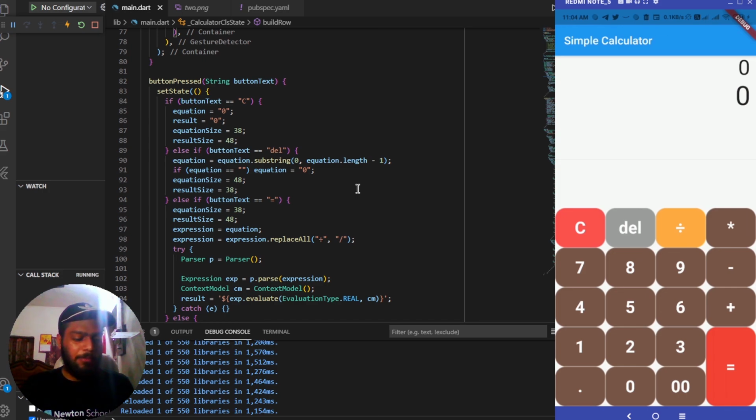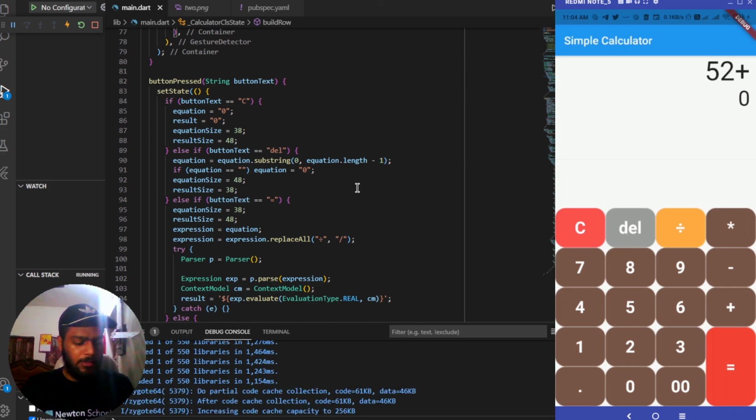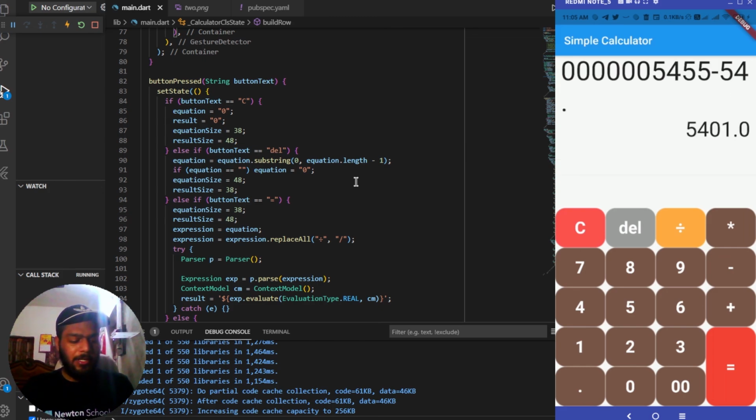So now let's try and perform some of the operations inside this. So 52 plus 65, and you can see that it is working. And when you try to use this delete, it is deleting one character. When you are pressing this C, it is clearing the complete screen for you. When you are using this double zeros, it is printing double zeros for you. The rest of the things are working as expected. So the minus, plus, multiplication and divide signs are working as expected.